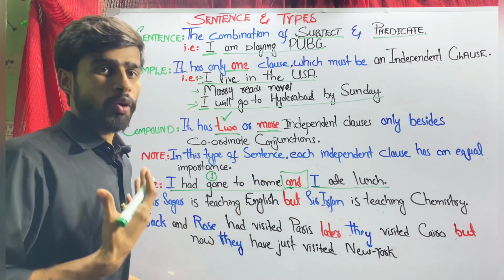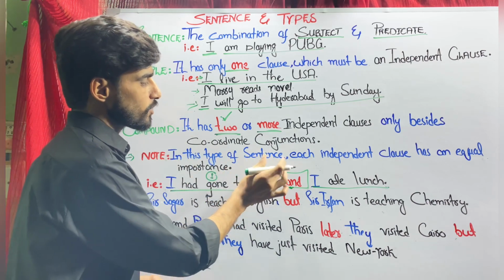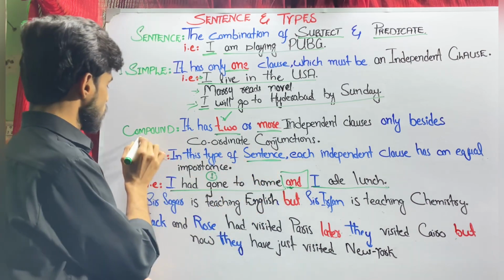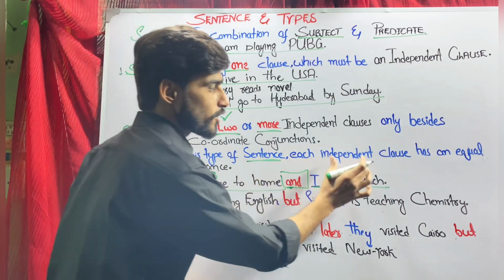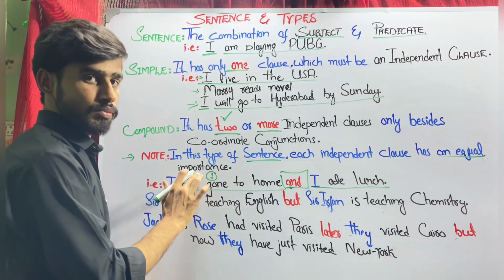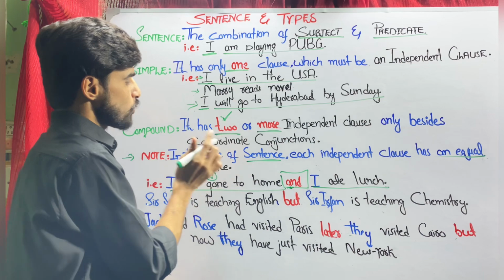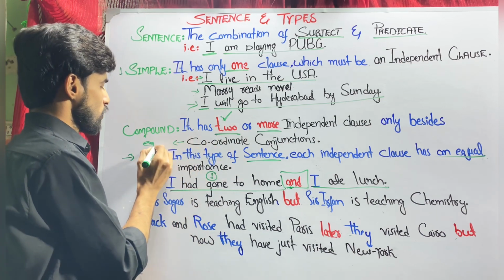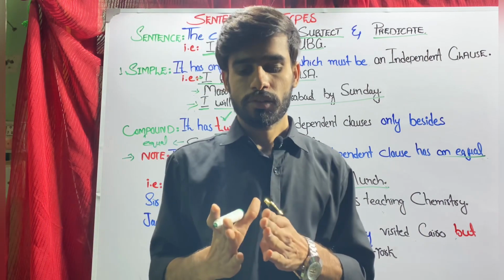Now what is meant by coordinate? Note, in a compound sentence, each independent clause has equal importance. Coordinate simply means equal, while subordinate we will discuss after a while.